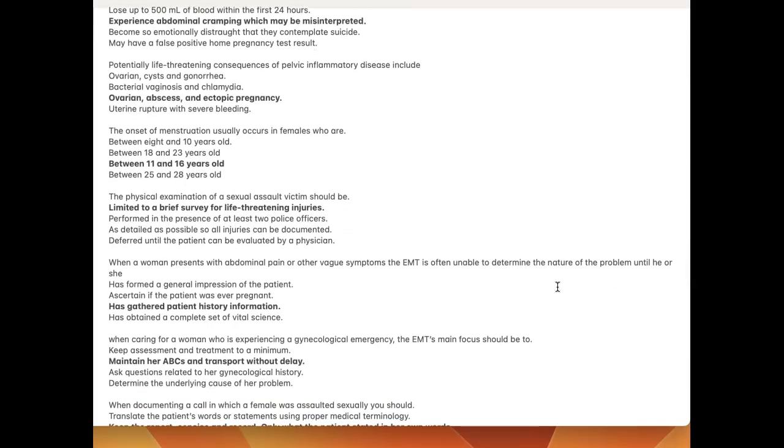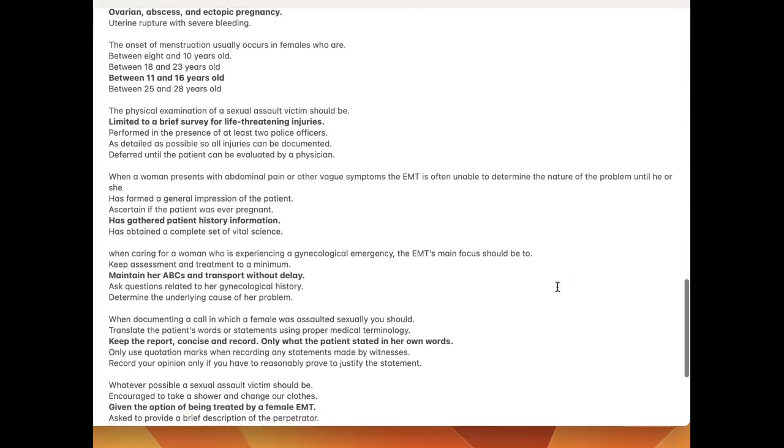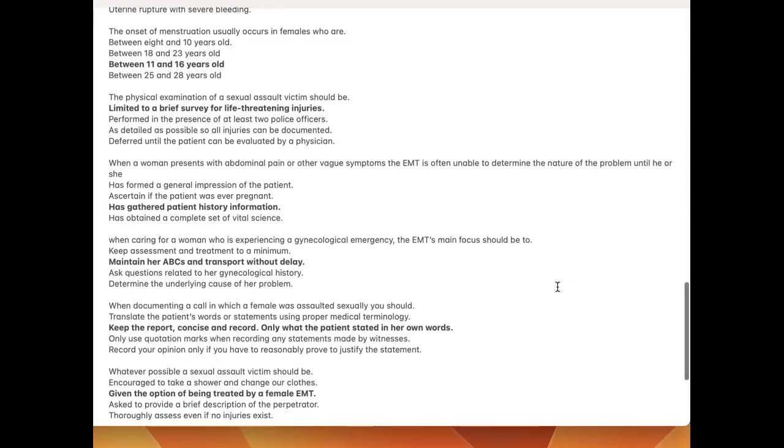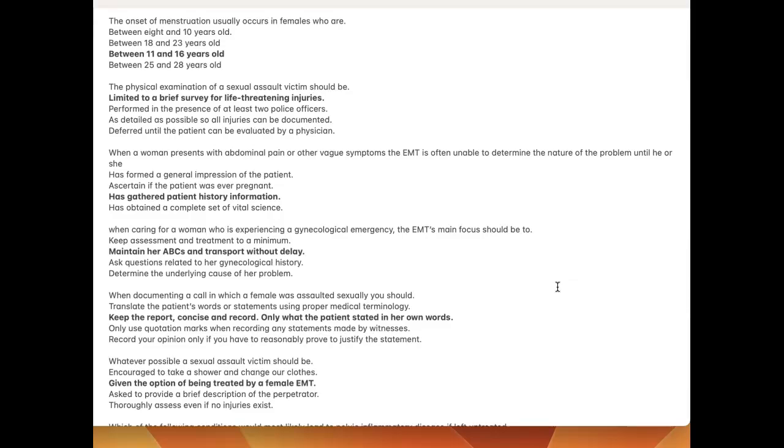The onset of menstruation usually occurs in females who are between 11 and 16 years old. The physical examination of a sexual assault victim should be limited to a brief survey for life-threatening injuries. When a woman presents with abdominal pain or other vague symptoms, the EMT is often unable to determine the nature of the problem until he or she has gathered patient history information.